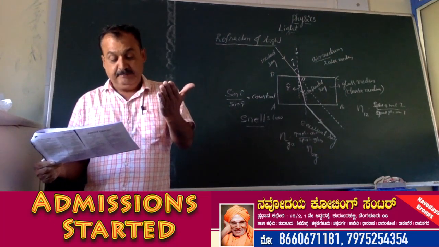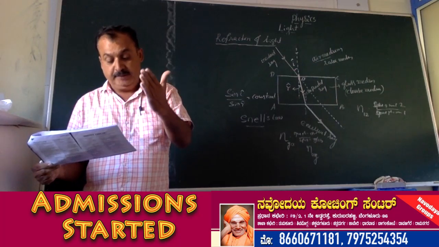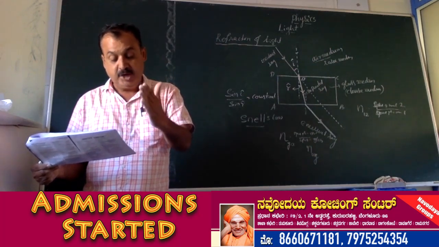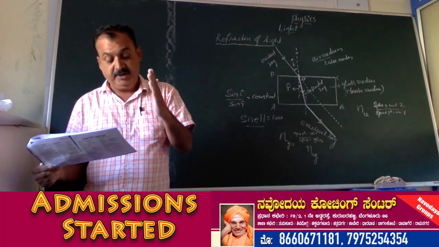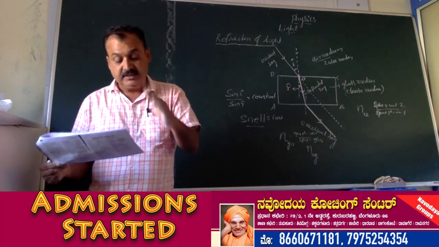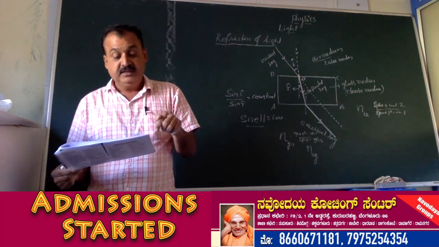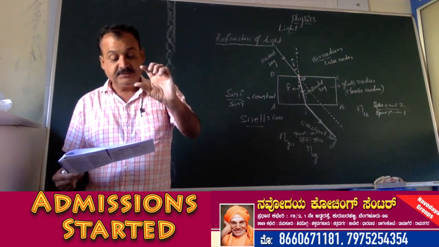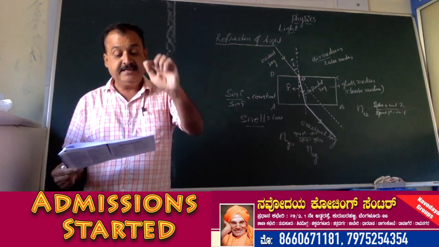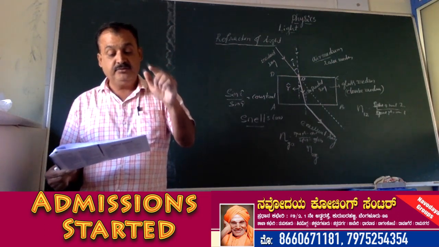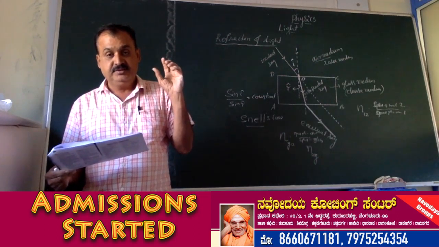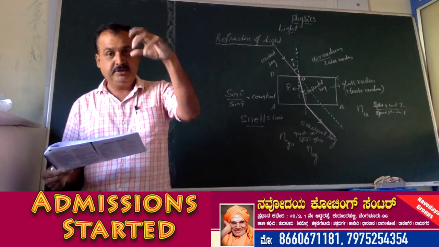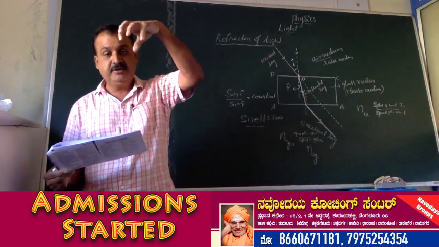A pencil partially immersed in water appears to be bent because of the refraction of light coming from the part of the pencil that is under water. A lemon kept in water in a glass tumbler appears to be bigger than its actual size when viewed from the sides.